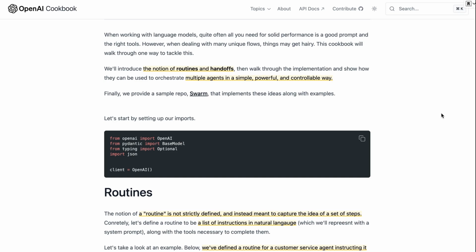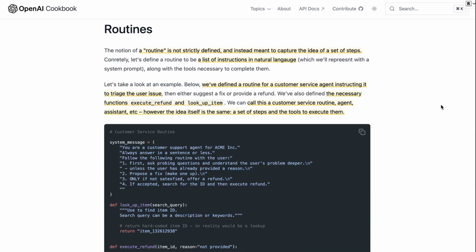So first off, looking at what they've talked about, Swarm is really about building agents around a couple of key ideas. One of these ideas is routines, and the other idea is handoffs. So basically, routines really are just your system message, defining things clearly with a system message.